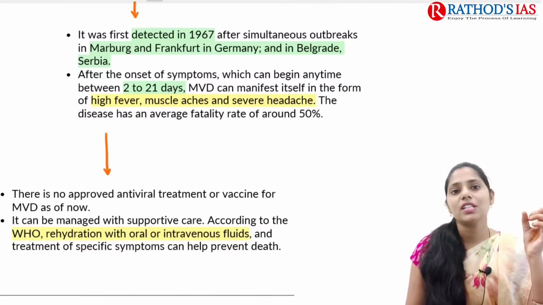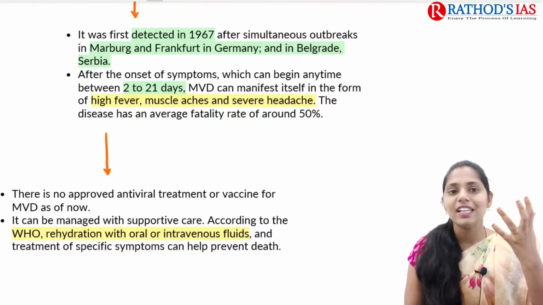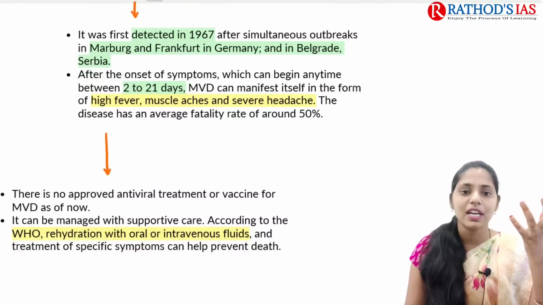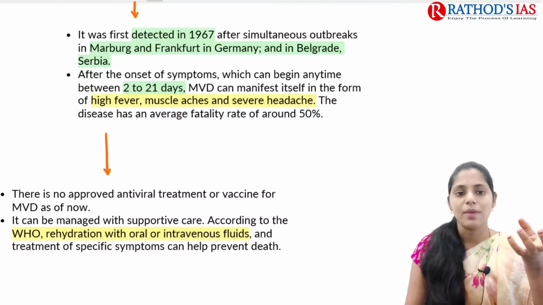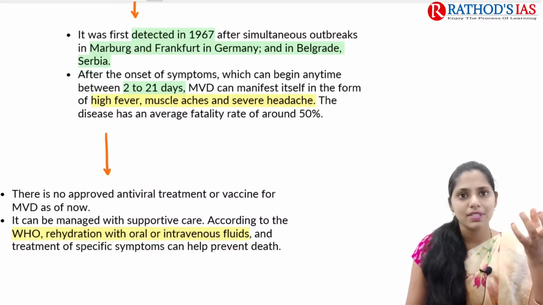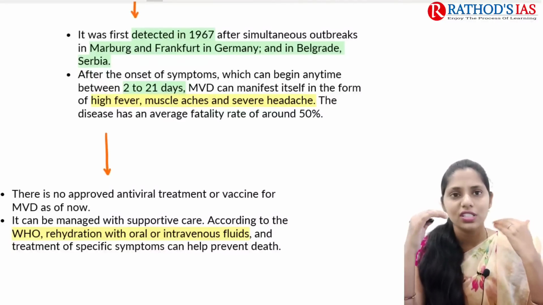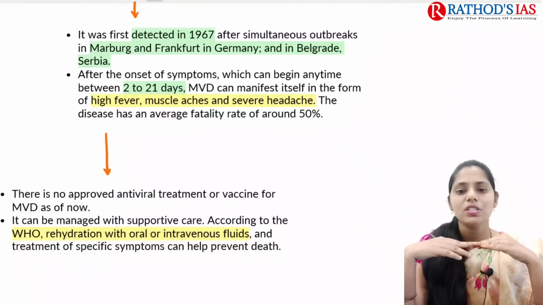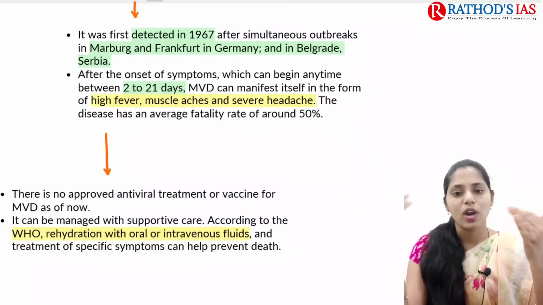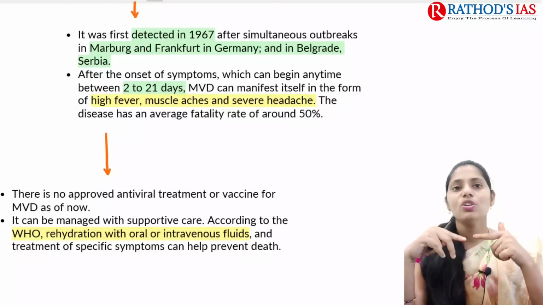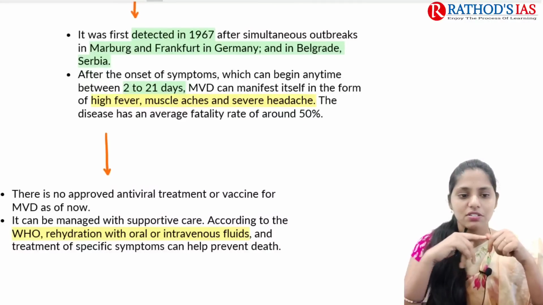It was first detected in 1967, and later we saw simultaneous outbreaks in Marburg as well as Frankfurt in Germany and Belgrade, Serbia, etc. If we are talking about symptoms and the incubation period, the onset of symptoms mainly begins any time within 2 to 21 days after the virus enters our body. You will get signs and symptoms like fever, muscle aches, severe headaches, etc.